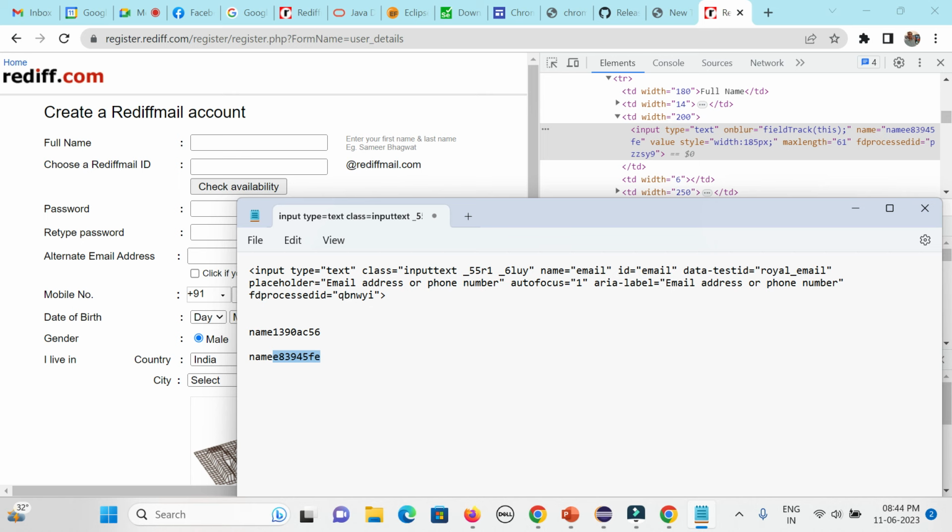We need to create my own XPath. Sometimes, if I am using name and that field I am giving, it will not work, because next time it gets changed to this, and next time it may again change to something else. Every time it will change, so it will not work. That is the reason I do not prefer even ID and name. So I will be creating my own XPath. I will show you tomorrow, next session, how you can create your own XPath which will never be invalid, which will always be correct. Whatever change may happen, it will always be correct. At least 99.99% correct. Maybe 0.001% it might change. Then you just need to change the properties and the corresponding element locator value.